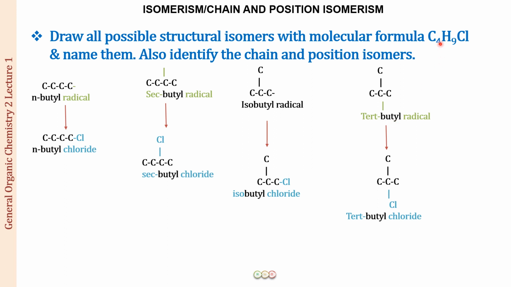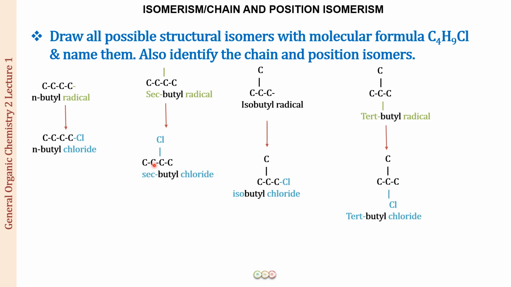Now look at the other way in which we started learning to draw all these structural isomers. We start with the longest possible chain, a 4 carbon chain. On this 4 carbon chain, we can put a chlorine at position number 1 or at position number 2. If you put a chlorine at position number 1, you get n-butyl chloride. If you put it at position number 2, you get sec-butyl chloride.